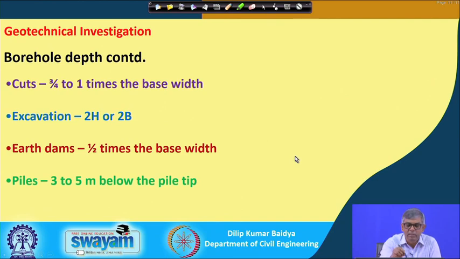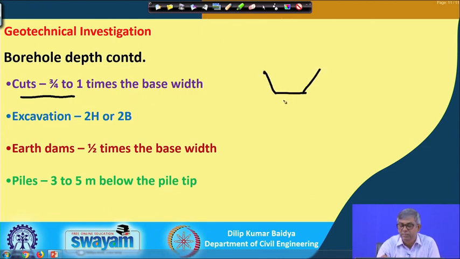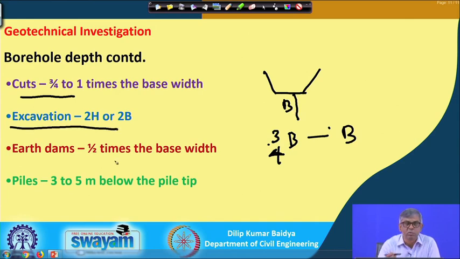Similarly, borehole depth for a cut should be 3/4 to 1 times the base width. If there is a cut like that and the base width is B, then 3/4 B to B should be the depth of the borehole from here. Then if it is an excavation, it is 2H or 2B. This is also an excavation, similar. So, it is 2H or 2B.